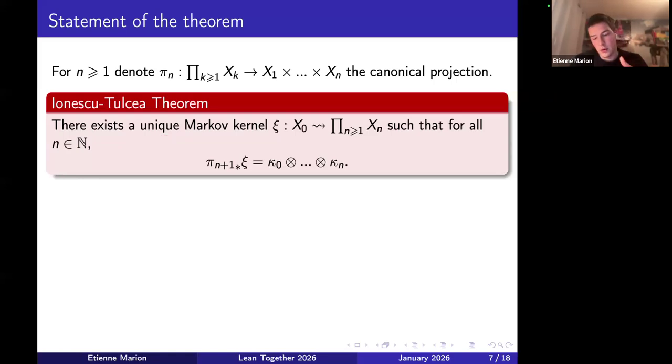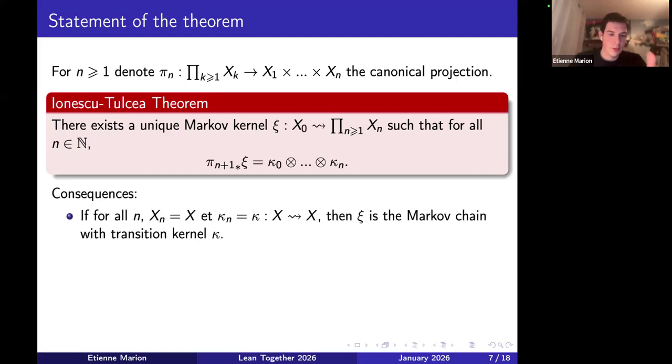So there are a few consequences from this theorem that are quite nice. For instance, if we take all the spaces to be equal to a certain space x, and all the kernels to be equal to a certain kernel kappa from x to x, what I mean here is that kappa, instead of taking as input the whole past trajectory, actually only takes as input the very last position of the trajectory.